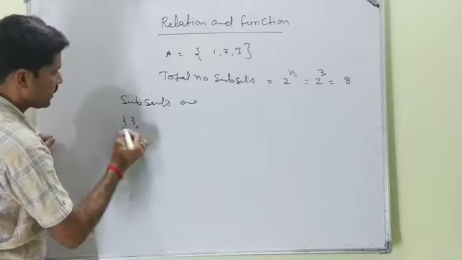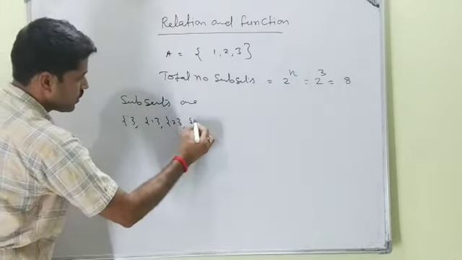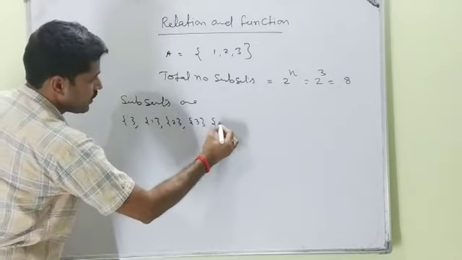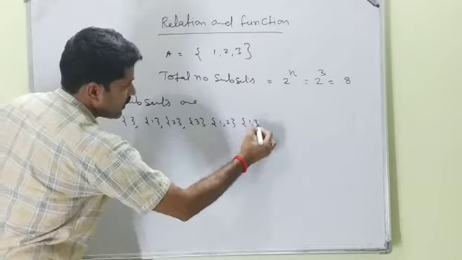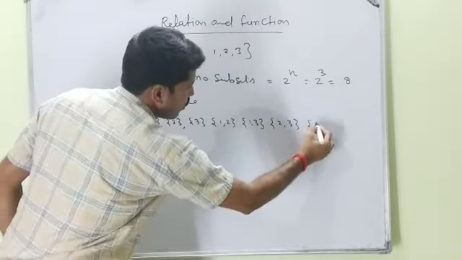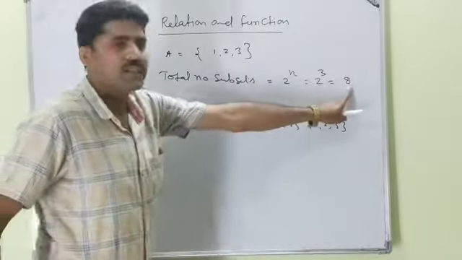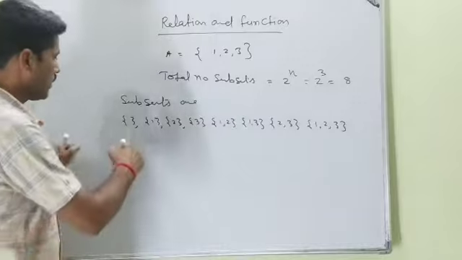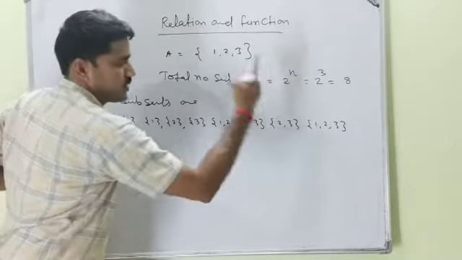Then the empty set, {1}, {2}, {3}, {1,2}, {1,3}, {2,3}, {1,2,3}. It's the end. A total of 8 subsets will form: 1, 2, 3, 4, 5, 6, 7, 8.